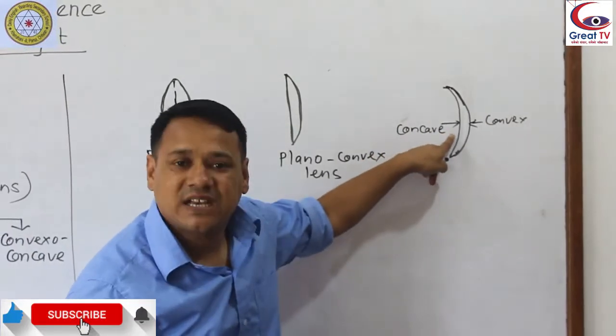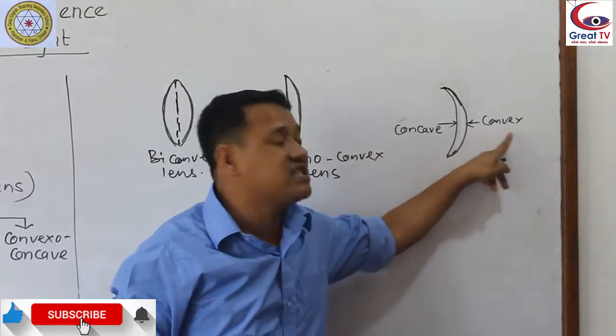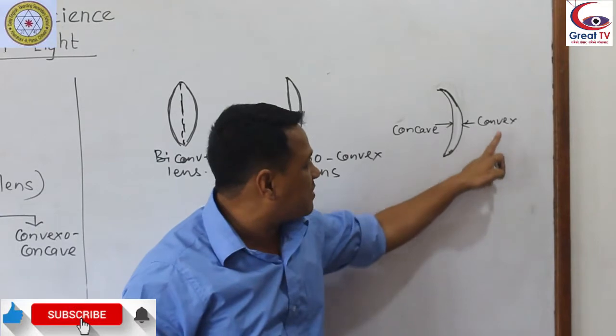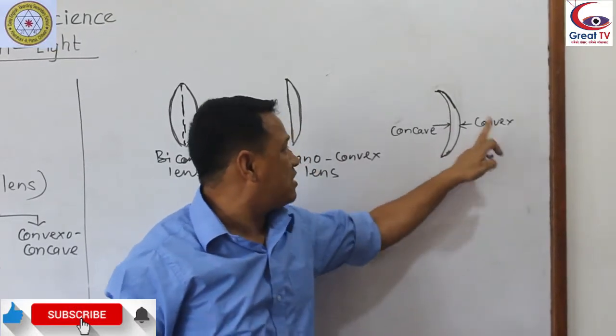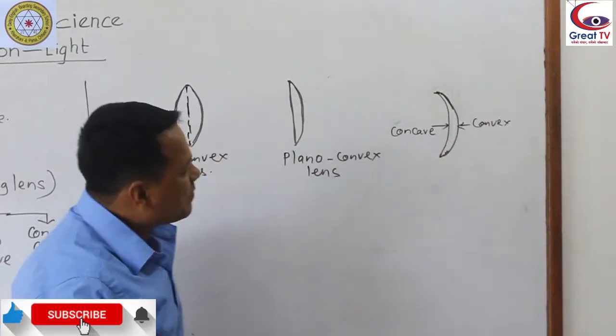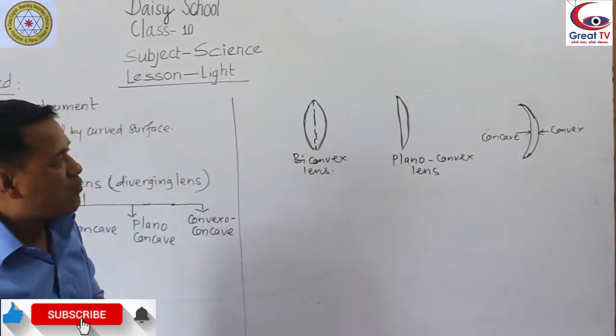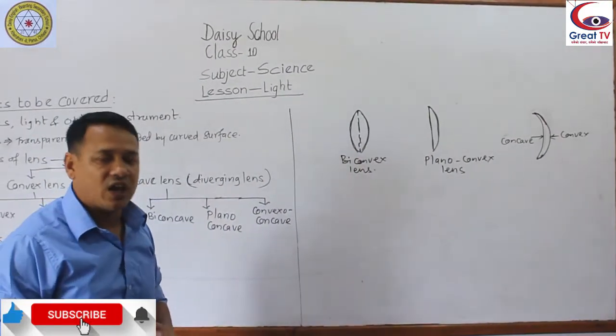This deeper part is concave part, bulging part is convex part. Single lens but consists both types, convex part also, concave part also. This type of lens is called concavo-convex lens.